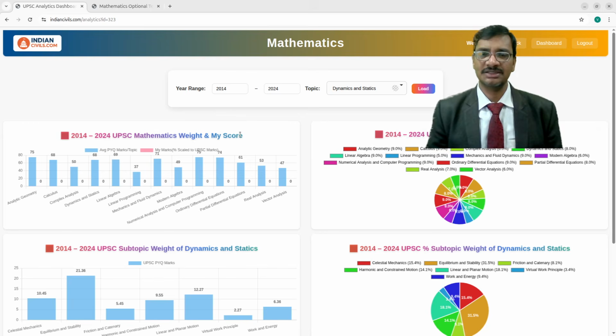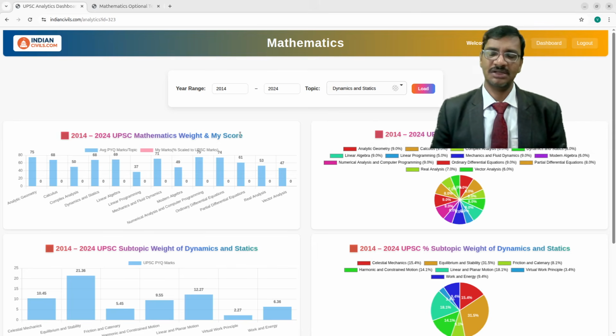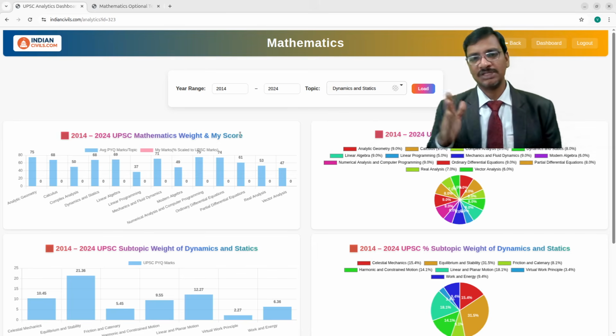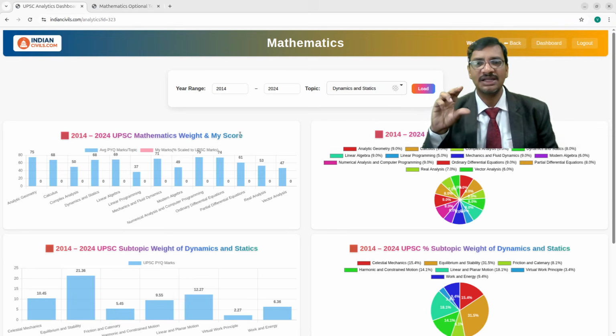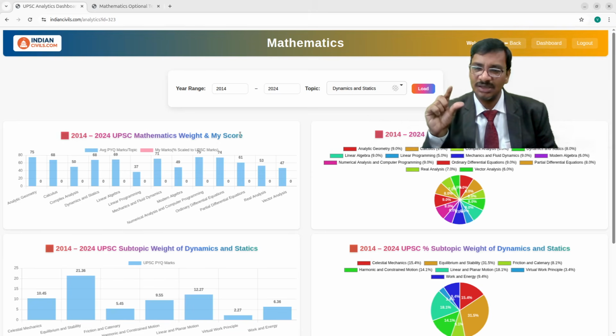If you practice 26 tests that way, that is good enough to get a very good score in the final examination, because I have made these questions in such a manner that UPSC follows a certain pattern. What is that pattern? It focuses on certain areas of the syllabus only, and those areas I have comprehended at exactly the same standard of UPSC, taking exactly the same kind of question models, and I have kept those questions in the examination.